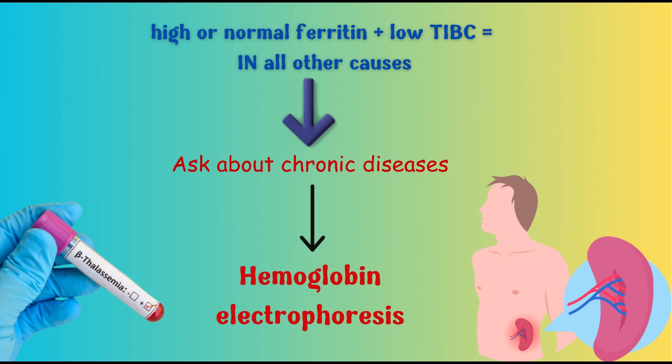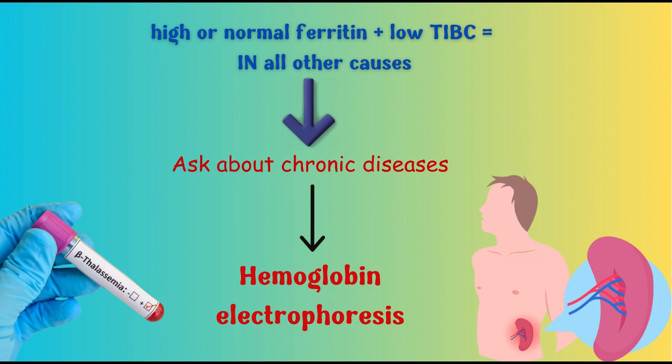Here in thalassemia, I find the MCV is very low, less than 70, maybe reaching 50. So it ranges from 50 to 70 in thalassemia. If I suspect it, I will do hemoglobin electrophoresis.